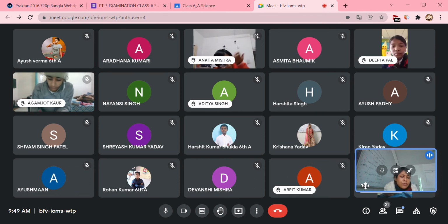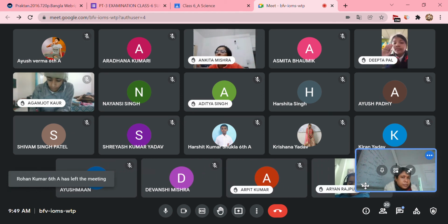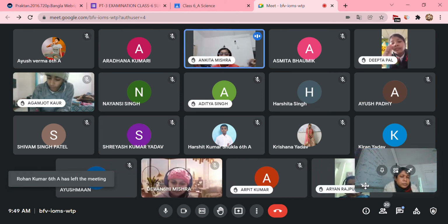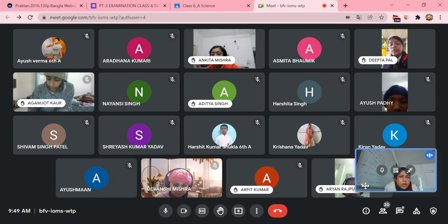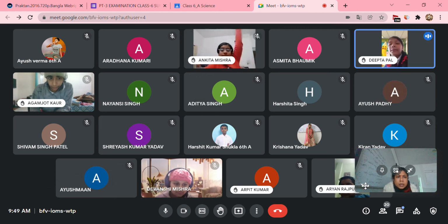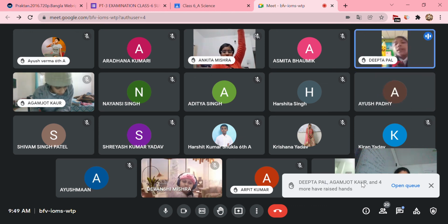That is the usefulness. And what is a streamlined body? A streamlined body is a shape. Yes, Ankita? Ma'am, a streamlined body is a shape that tapers at two ends and bulges in the center. Yes, very good. It helps in easy movement in water.